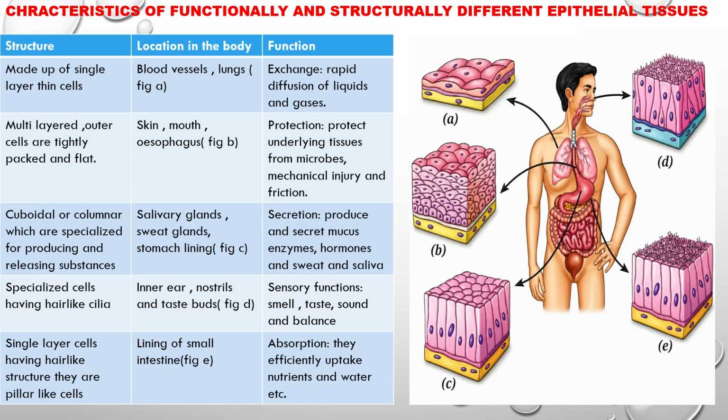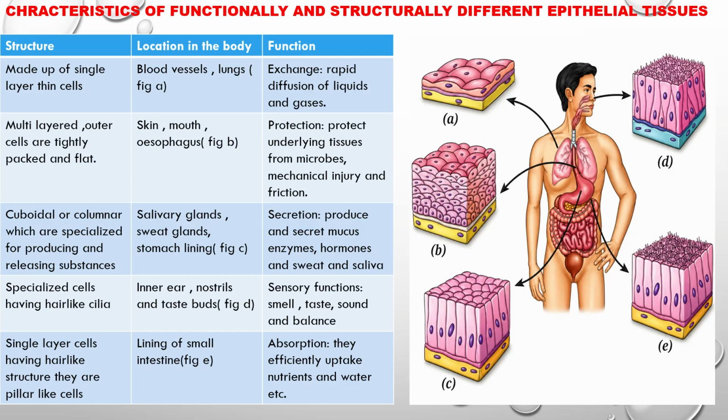Now in figure B, location in the body is skin, mouth, esophagus. Structure: they are multi-layered. Outer cells are tightly packed and flat, and their function is protection. Protect underlying tissues from microbes, mechanical injury, and friction.